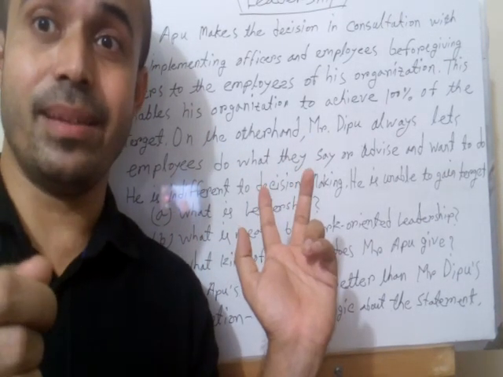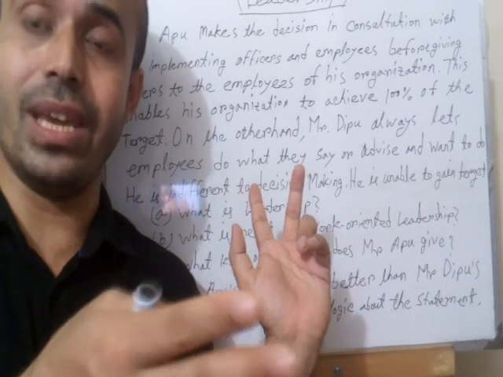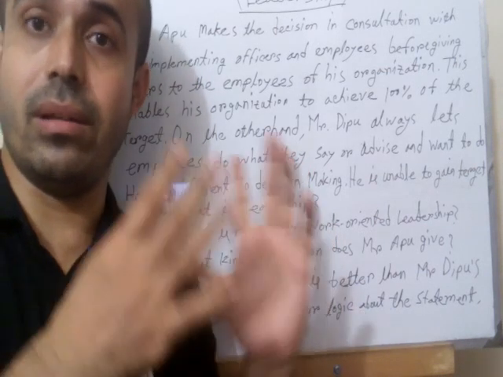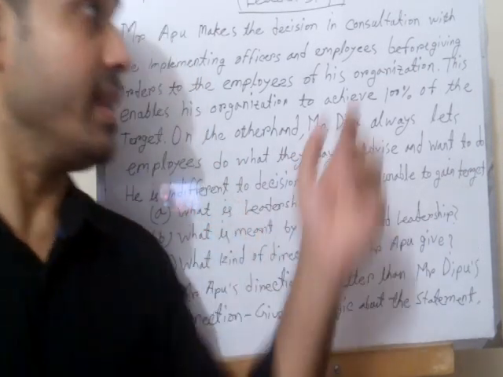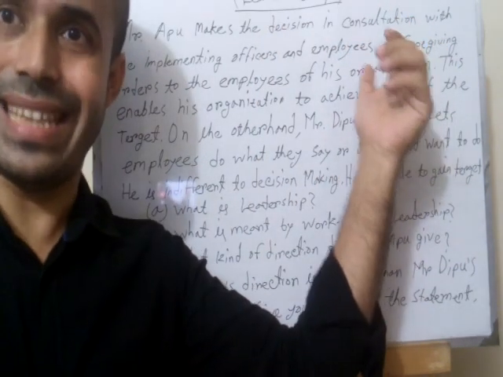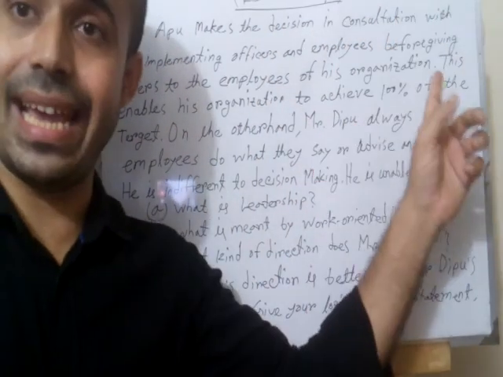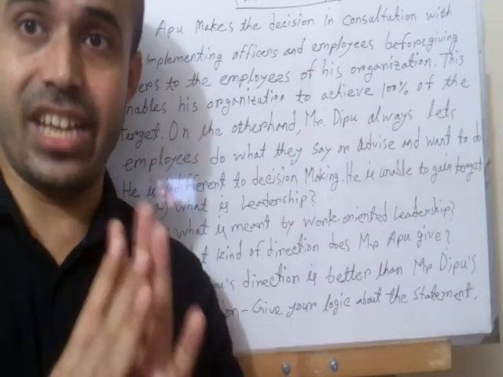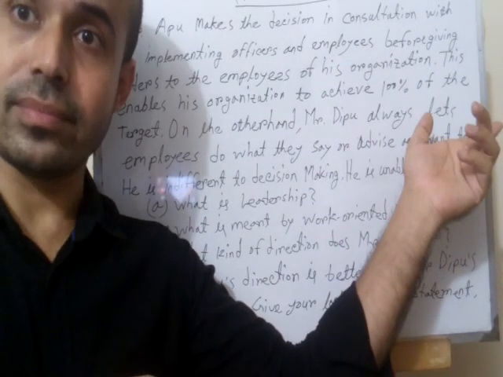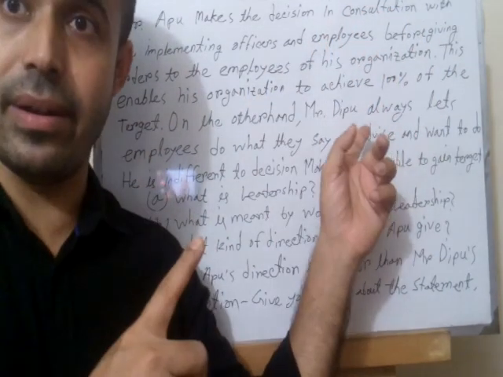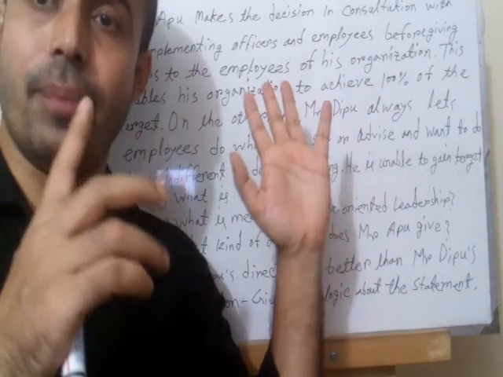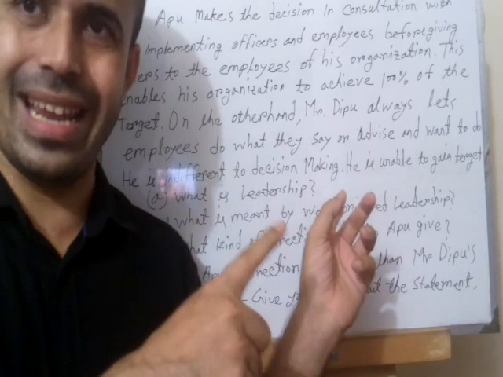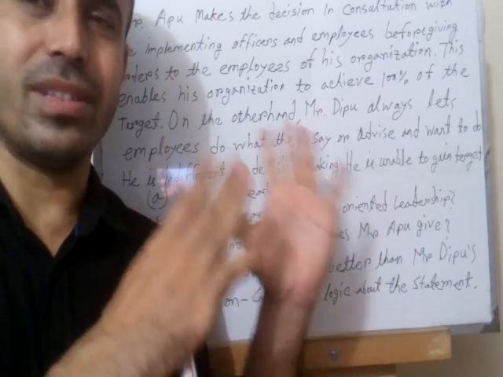Why is it participative? Because there is scope for conversation with the workers or employees and for their opinion. In the very first line it is said that the order is given after consultation with the implementing officers who will implement this order, who will implement this direction, and they are consulted.